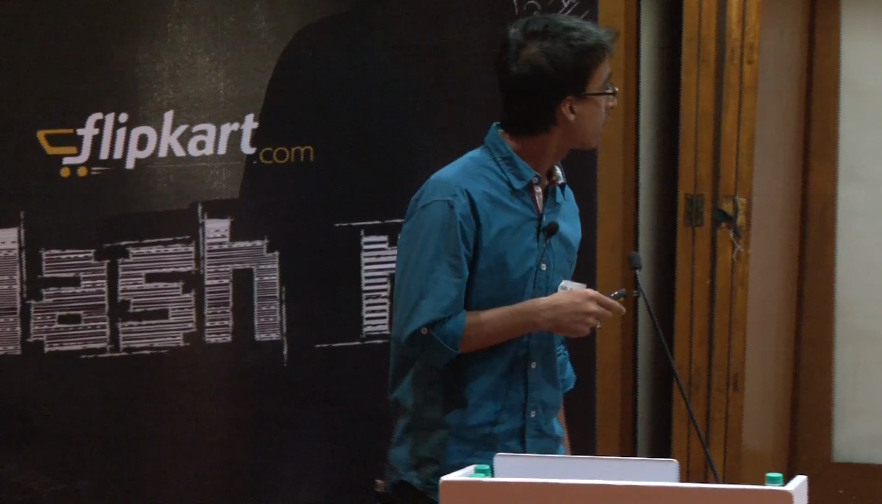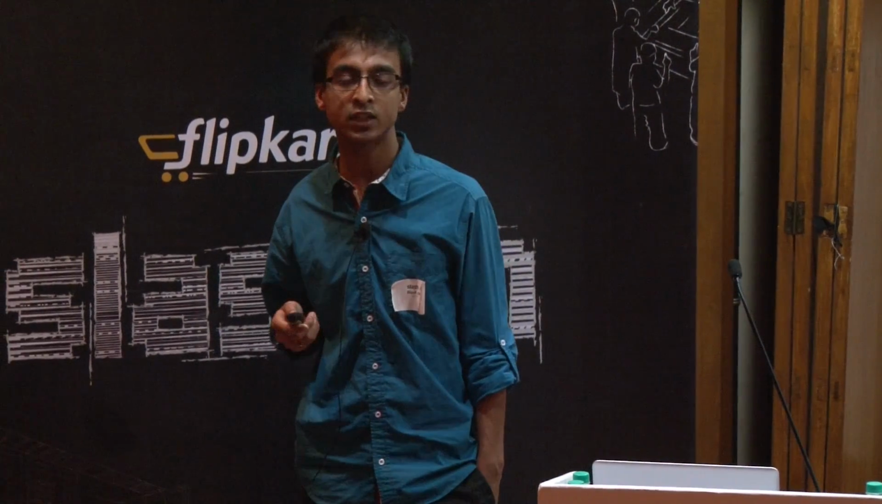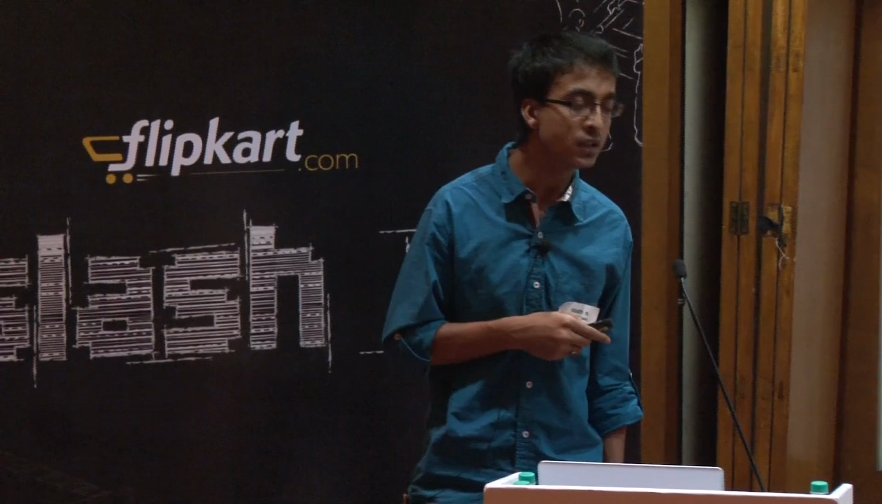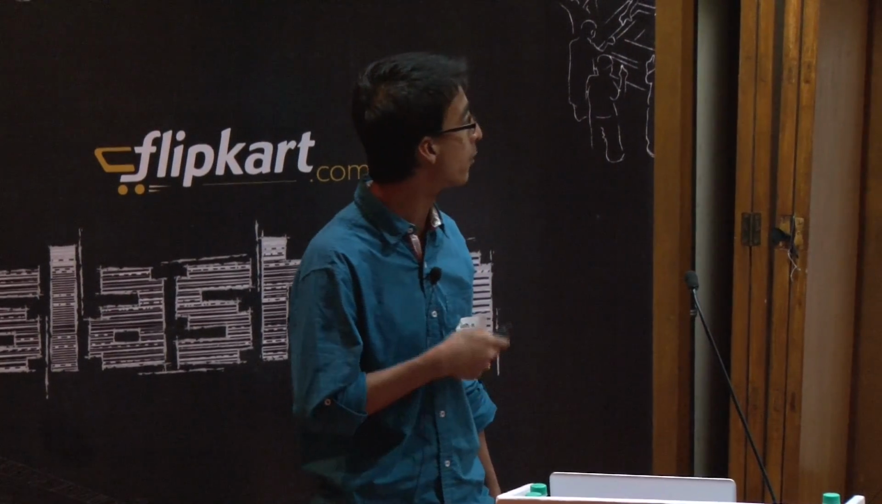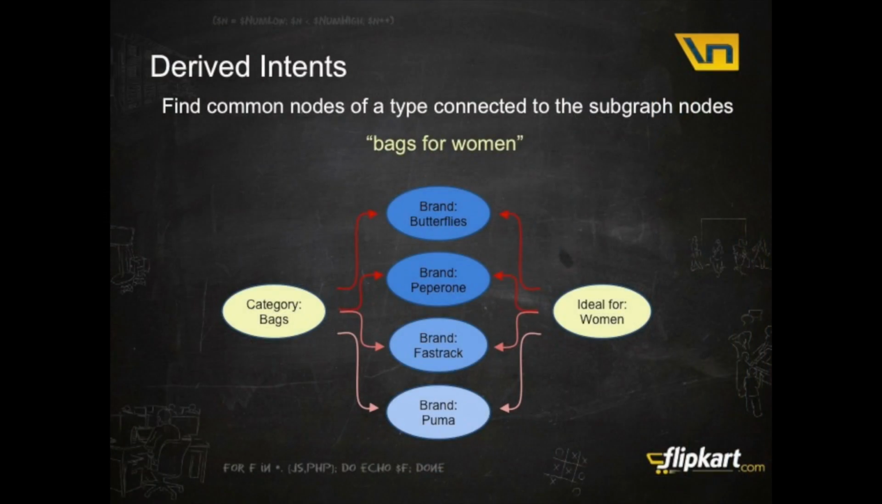But we can also use this graph to understand the context behind the query. I am going to explain this with an example. Let's say someone searches for a query like bags for women. The query bags for women does not give me any information around what kind of brands or what kind of color related products the user is looking for. So bags for women, when searched in this graph, will give me two nodes: the category bags and the ideal for women.